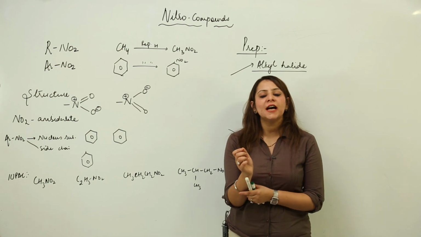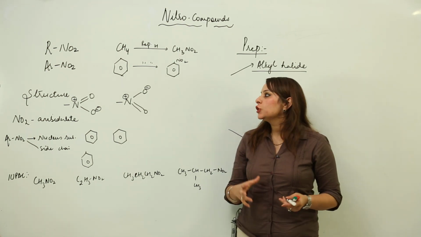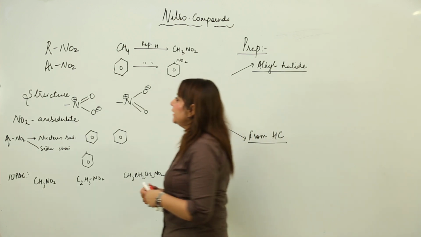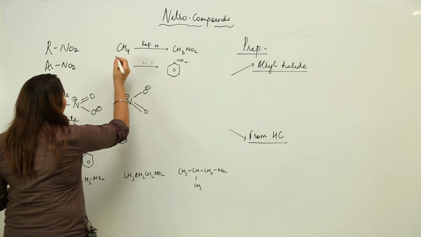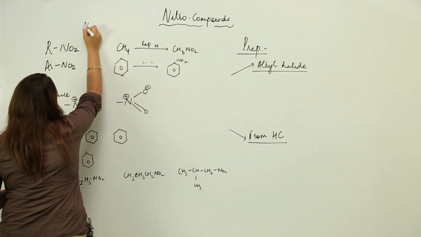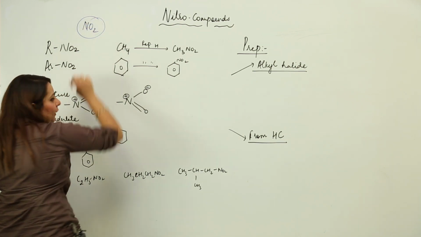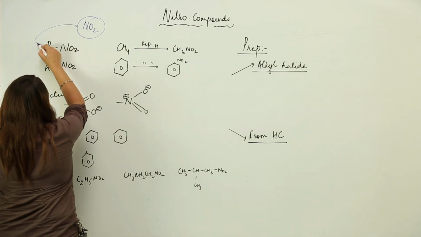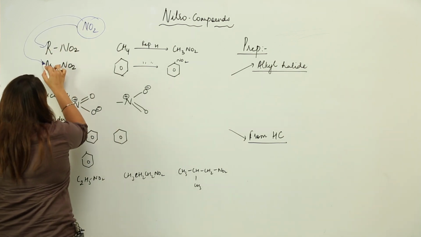Now we are going to start with the nitro group. So what is nitro group? First of all, I would like to tell you that nitro group is particularly NO2. You know that we can obtain the aliphatic nitro compounds and also the aromatic nitro compounds.